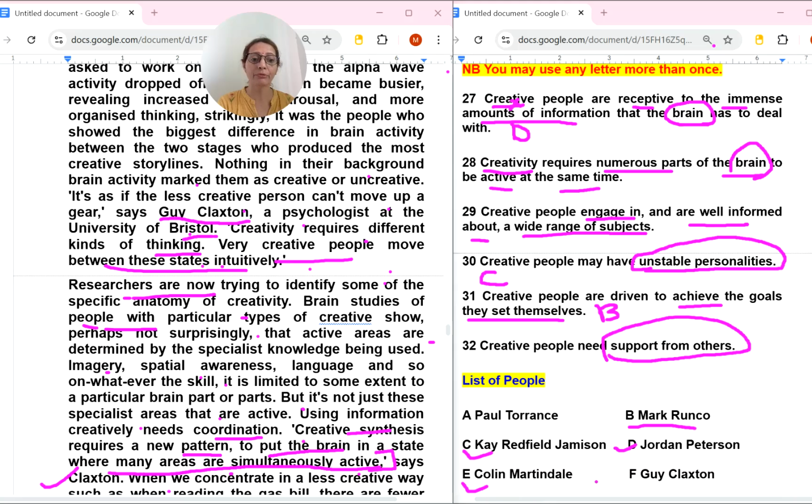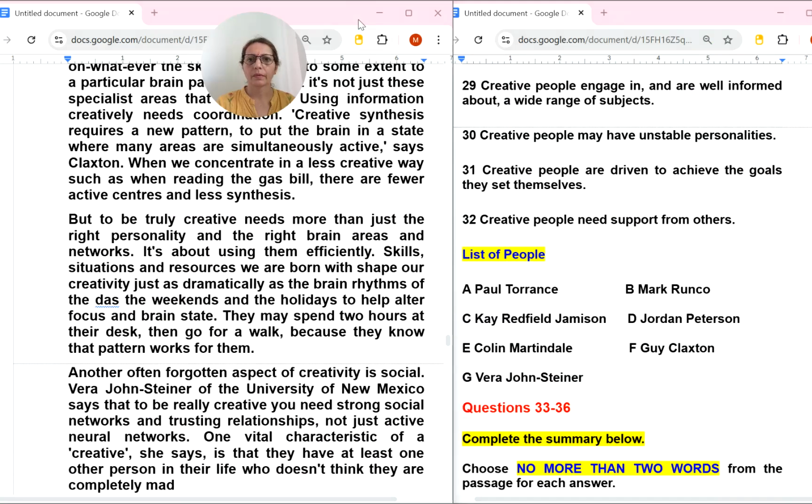So it means the F option is what we have found for the 28th number. Now what do we have left? 32 and 29. Let's move to the next person. So this is the next person. You can see the G number, Vera John-Steiner. Okay, so this paragraph we have done. Next person's name, here it is.